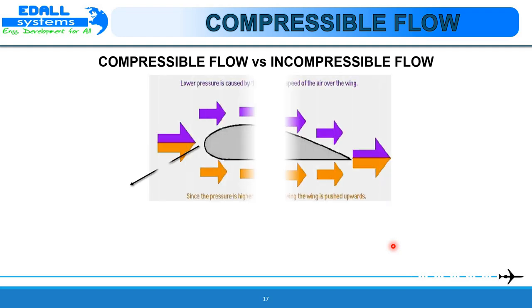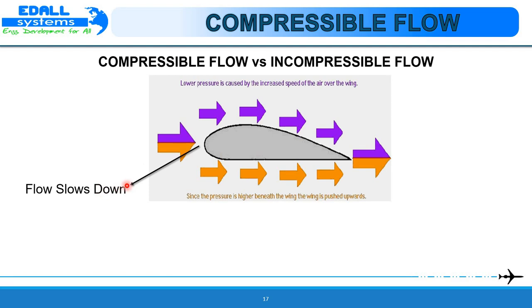Let us see the difference between compressible and incompressible flows. Consider an airfoil and an airflow around it. The air has some velocity, and when it approaches the wing, its properties can change. When the air hits the airfoil, this part of the airfoil will slow down the air, because the airfoil is made of metal and the airflow cannot go through it. But when the air comes around the airfoil, it has to catch up with the flow downstream. Hence, in this part, the air will speed up.